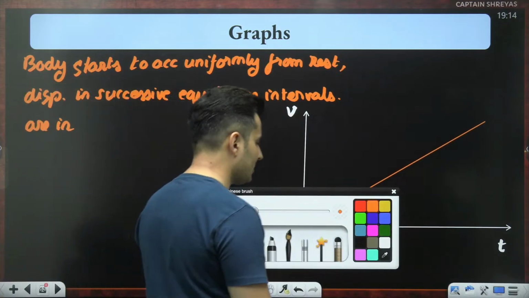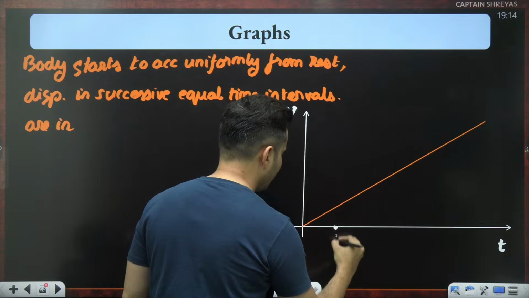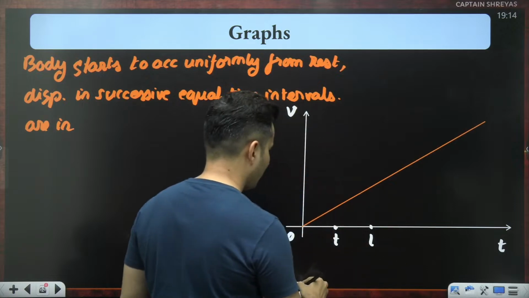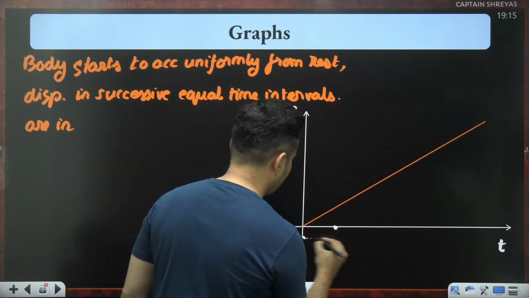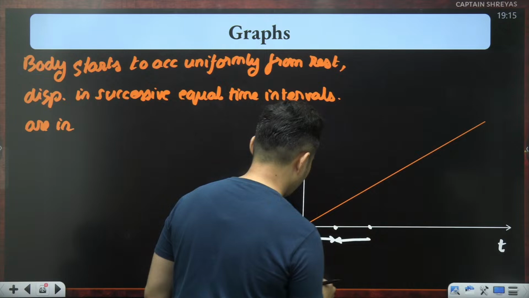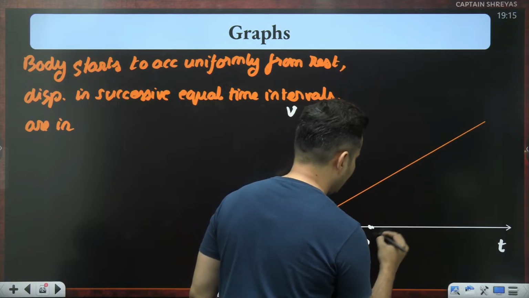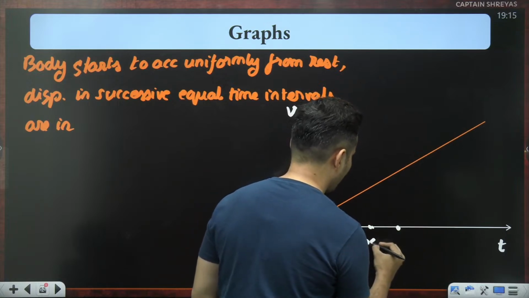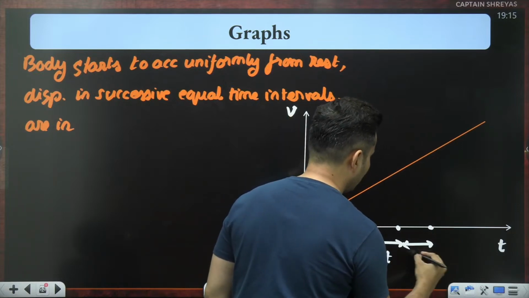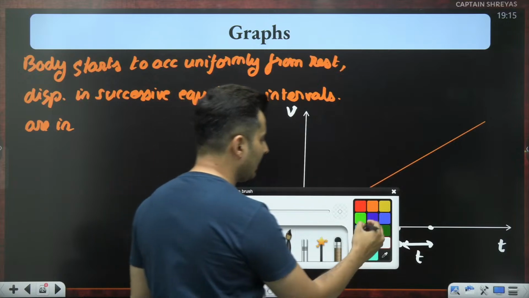Let's take equal time intervals and see what we get. So let's say this is T. I'm just taking it roughly. This is also T, this is also T. So point-wise, this is T, this is 2T. And then the same distance ahead, the same time interval T. This is the next interval, which is T. So T, 2T, 3T, 4T, like that. You continue. Now let's measure the areas, guys.